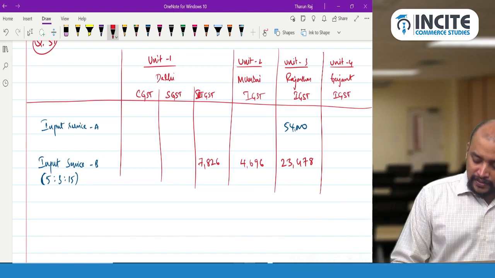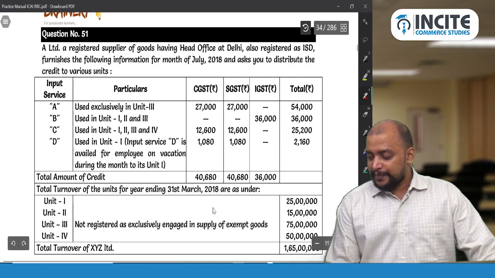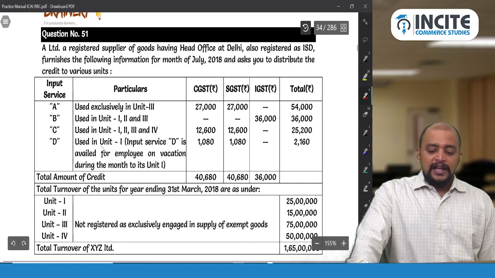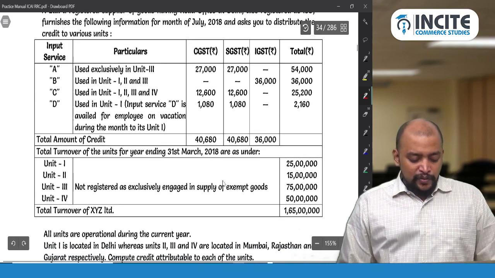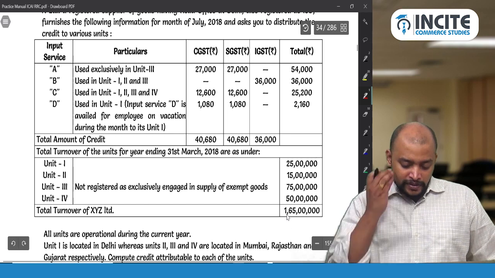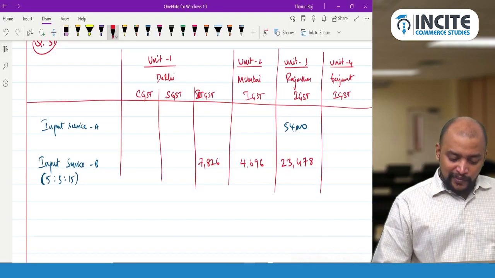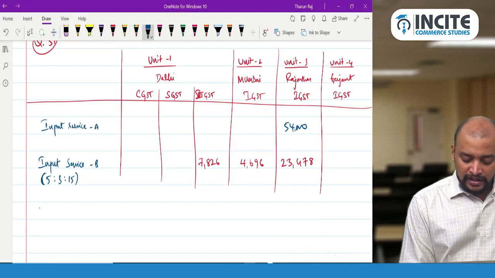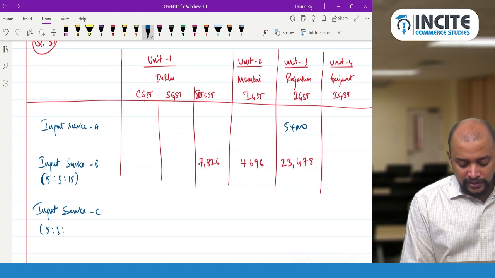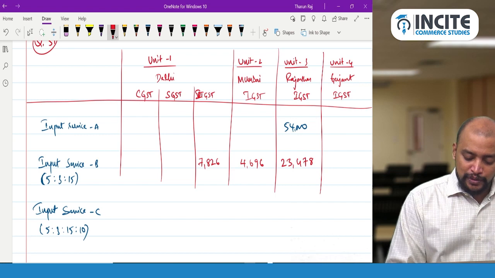So like this we need to distribute input service B and input service D, all the units, in this ratio. Now input service C: it is in the ratio of 5 is to 3 is to 15 is to 10, and in that ratio we need to distribute the credit.